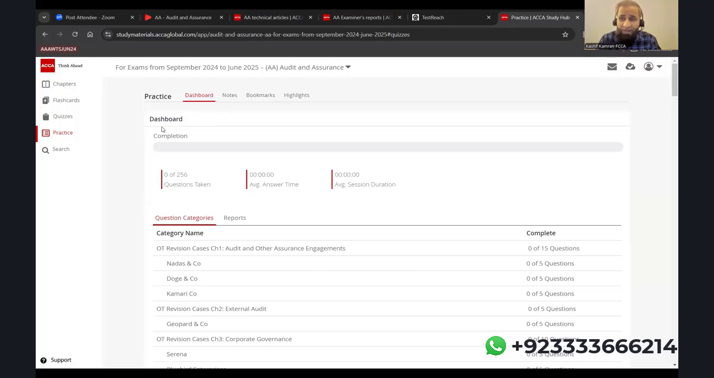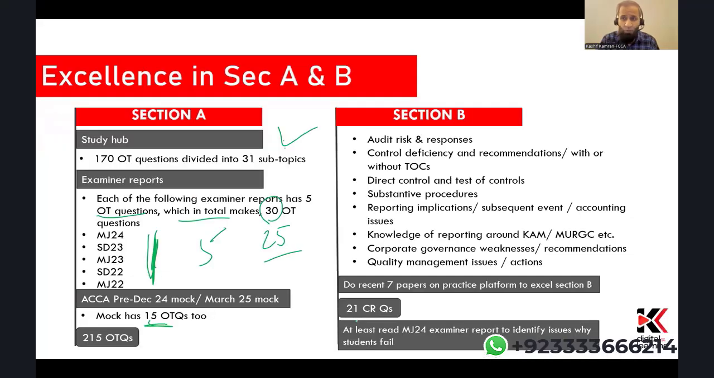I'm not recommending the study hub for section B because I have a different approach for section B. But for section A, definitely the study hub will be an important resource because you have plenty of OT questions to practice. For section B, I've given the core areas which come repeatedly in section B. And by the time you finish the 65 hours, you will be very sure that, yes, this is section B. You might not understand it in the orientation, but once you finish the 65 hours, you will affirmatively say that this is the summary of section B.